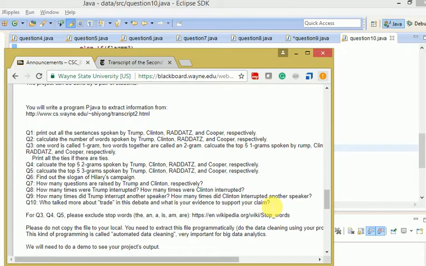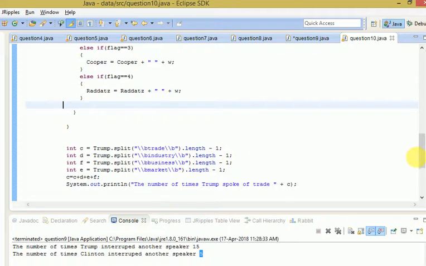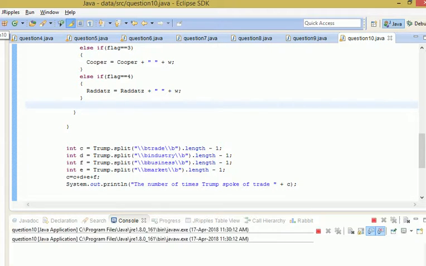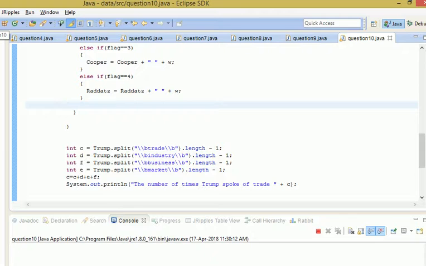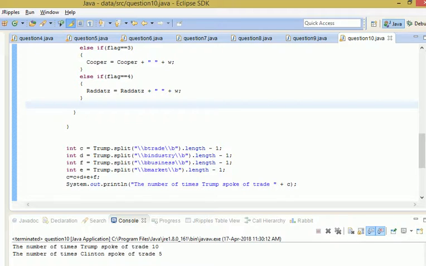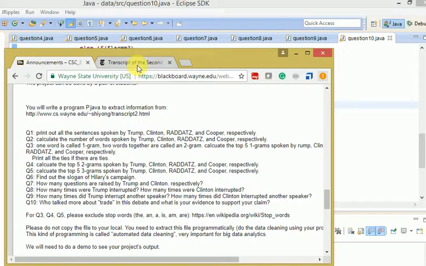So we can check with other speakers also. Here we have used Clinton and Trump, because they were the ones who used these words. When we did that, we got to know that Trump has used the word trade more times, Clinton has used it less, and the others very little. You can just find it out by using this document.